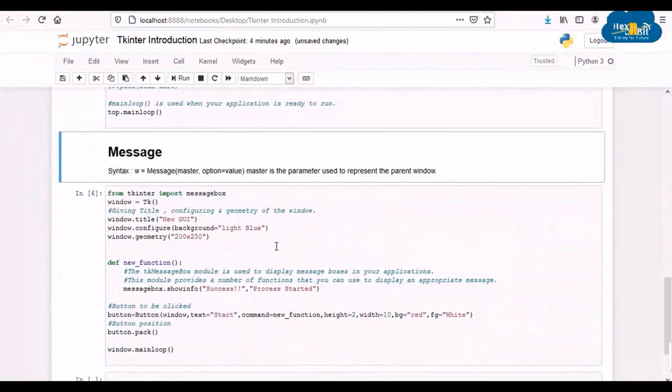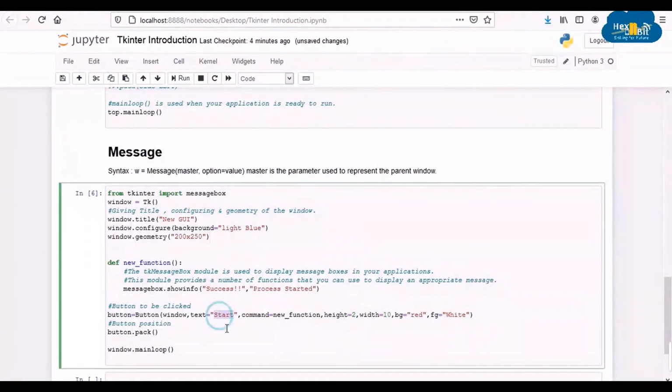Now let's try the message box from the Tk module. Here we have created a window and added a button to it, which has text Start. Upon click, a user-defined function called new_function will be called. As you can see in the function definition of new_function, the messagebox module is used and the showinfo function is being called.